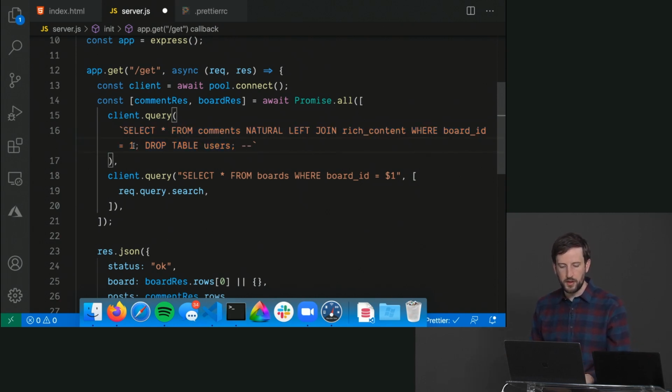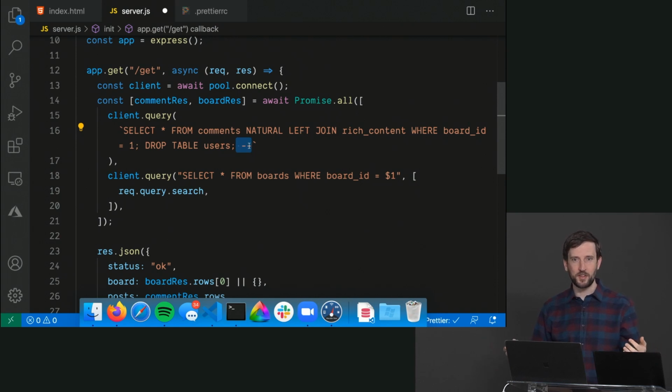So if I put a semicolon there, that means I can start writing more queries. Postgres is not going to know, I assume this is what you want to do. This is the information that you sent me. I'm going to do exactly what you're doing. They put this dash dash at the end to comment out if you have more query stuff after that. This is called SQL injection, right? You're interpreting user input directly as SQL.